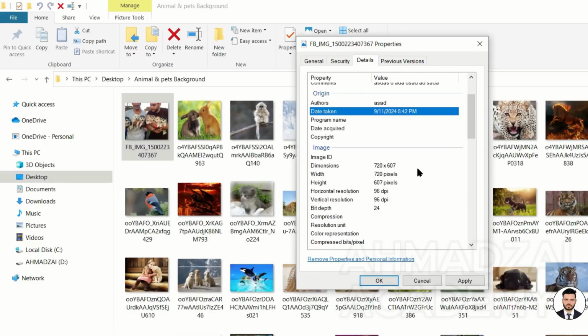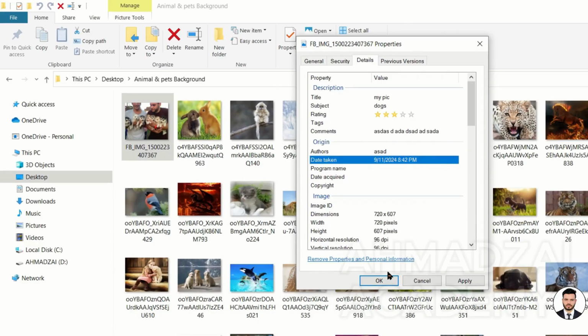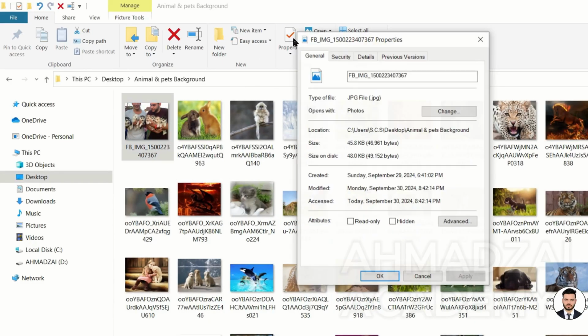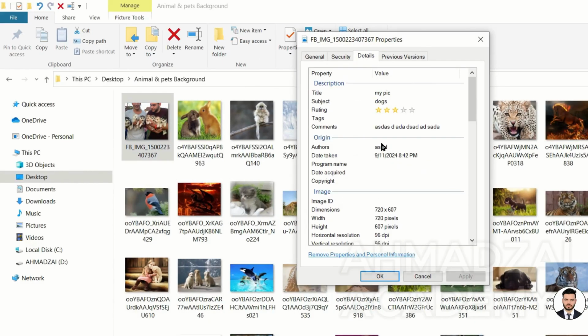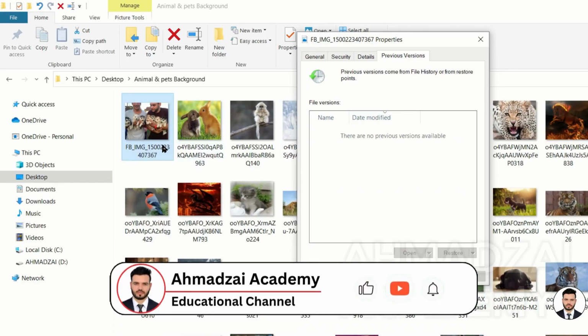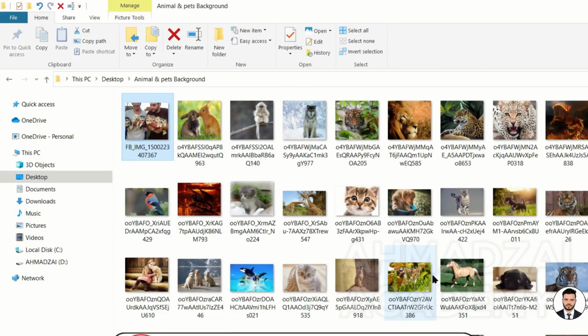In short, we add extra information. So, when we check, there is additional information available about this photo. If we go to Properties, the extra information will be shown in the details. Sometimes, if we make changes, it shows the previous state of the photo here. If we've made changes, it will show the original state here. So, for example, if we change the color, the original version will be here. You can restore it and bring the photo back to its original state.